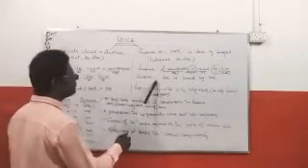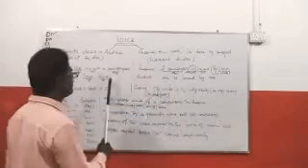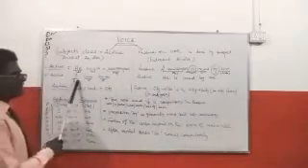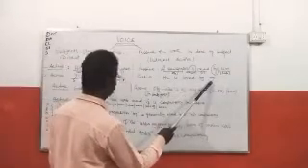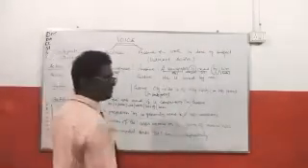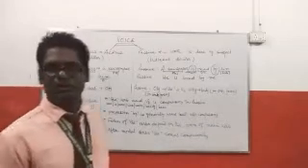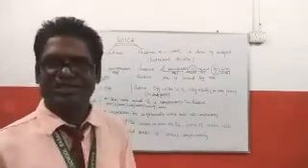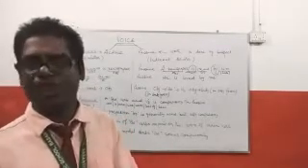When you are doing passive, here comes he. So him becomes he. And I, the subject, when it comes last, becomes me. So I becomes me. That means pronouns change their forms.